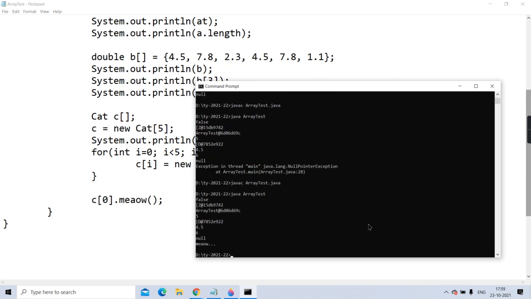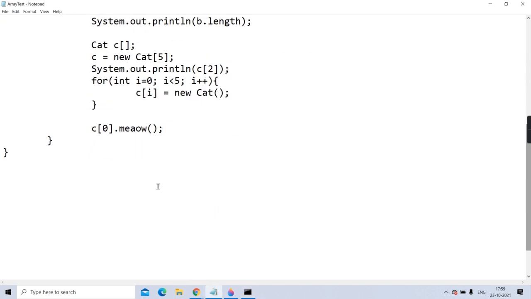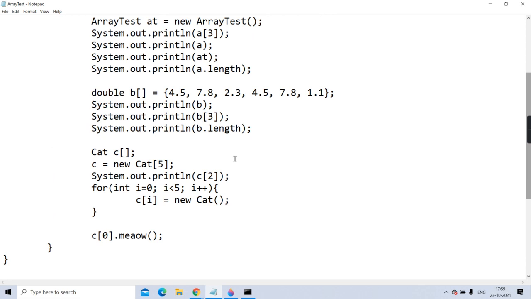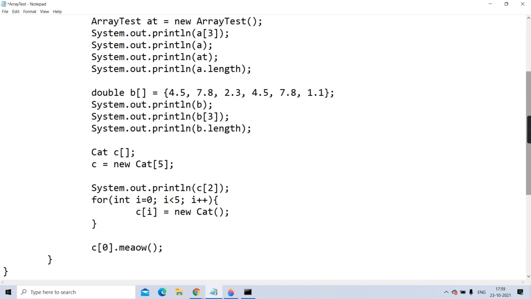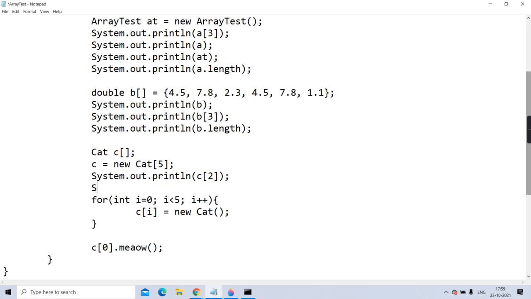Clear? See. And now is it calling that meow method, and is the meow method printing meow? I hope you got it. Clear? Getting? But tell me guys, when I created this array of 5 size and then you are trying to print c of 2, it has printed null.